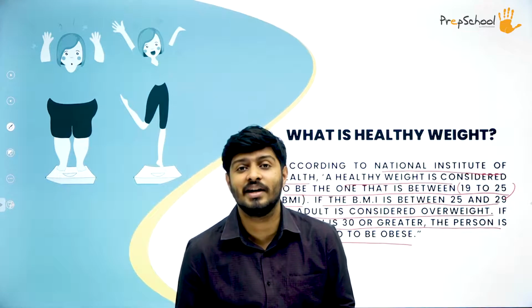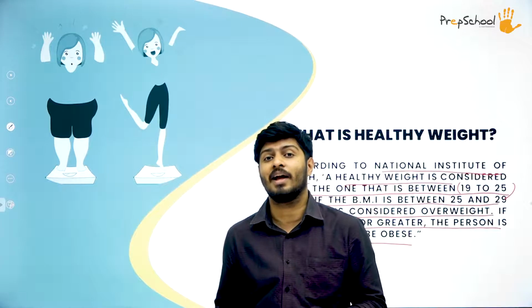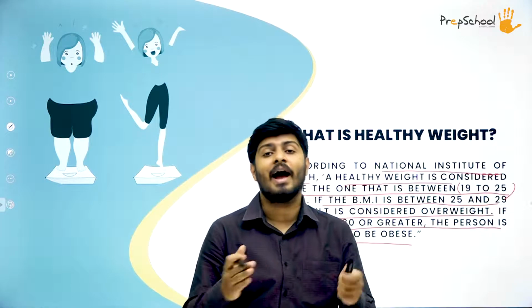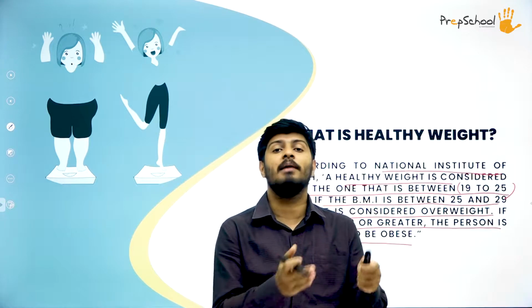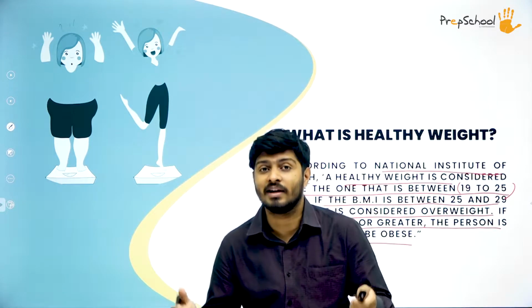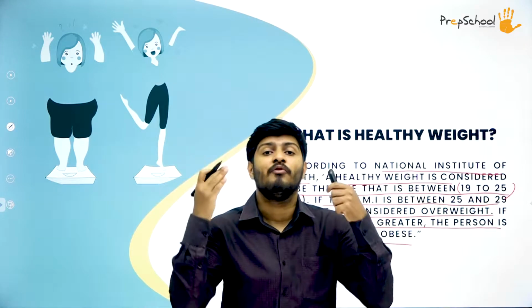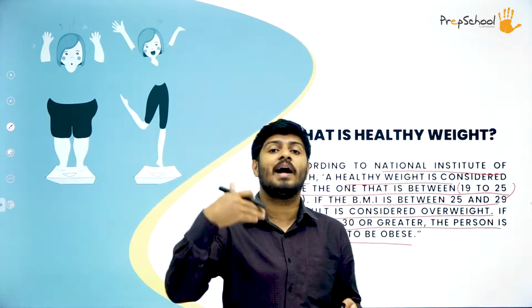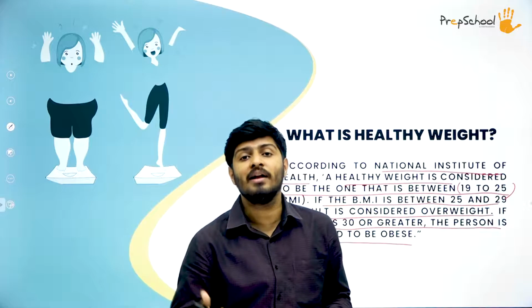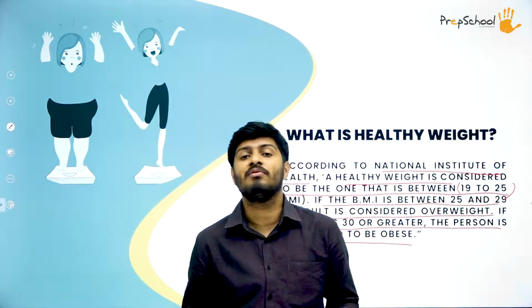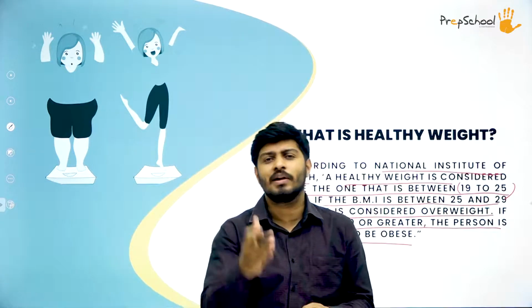You also have studied in the first session of this chapter what exactly fat is and how it is good, and at the same time how it is bad. Fat is again what? It's a reserve energy that we have, and when our body doesn't have carbohydrates, at that time it uses that fat to again run different kinds of things in our body. More about that you can see in the first session.